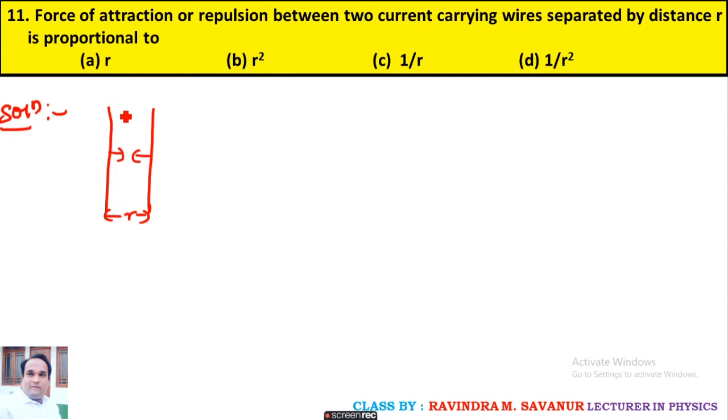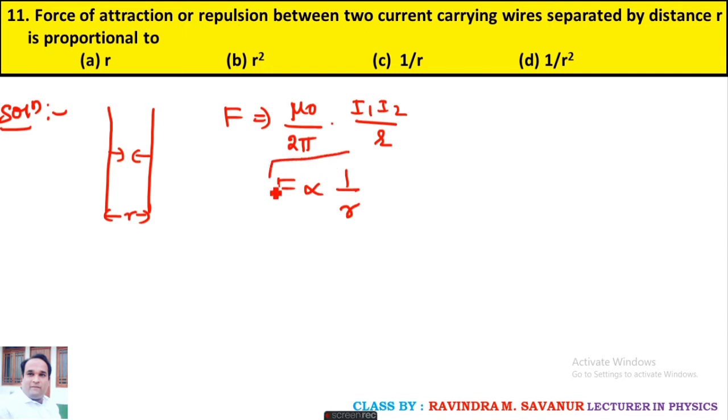Looking at these wires, and they are parallel, the expression is F equals mu naught upon 2 pi, I1 I2 upon r, so force is inversely proportional to distance. Then what is your answer? 1 by r. Option C. This is a problem based upon force between two parallel current-carrying wires.